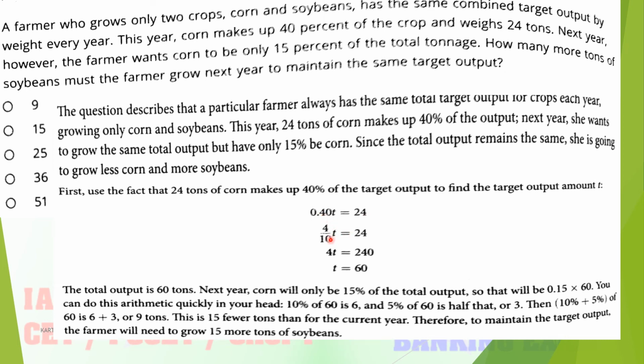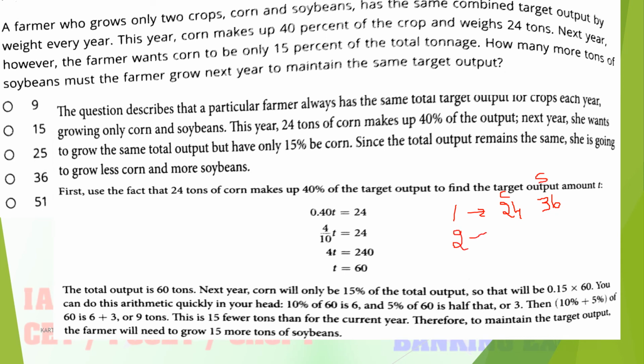You can also write it like this: 4 divided by 10. So it is an easy simplification. T is equal to 60. So from the first year, 24 is corn, and the remaining is how much? That is 36. 36 is soybean.